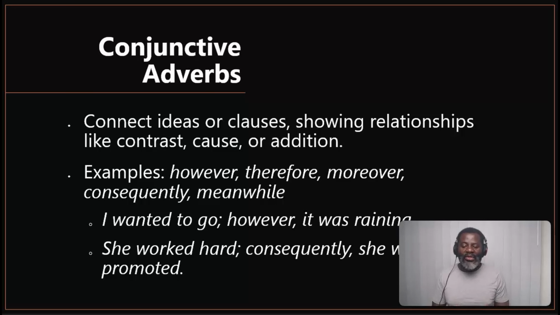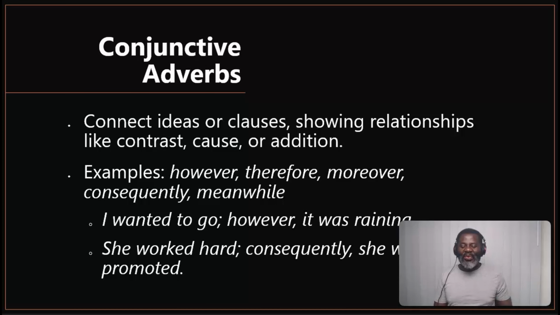When you say I wanted to go, however, it was raining, you can see how the two ideas are connected. You can actually just say I wanted to go, and then also say it was raining. But it's good when you use an adverb to connect the two ideas. You can also just say she worked hard, and she was promoted.